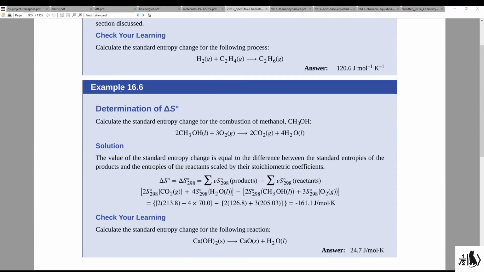You should definitely read through example 16.6. In this example, this involves 2 reactants and 2 products. You will have to add the entropies of the products together and then subtract off the entropies of the reactants after you've added them together. And this example shows you this below. This is a very standard type of problem that you could expect to see on an exam.